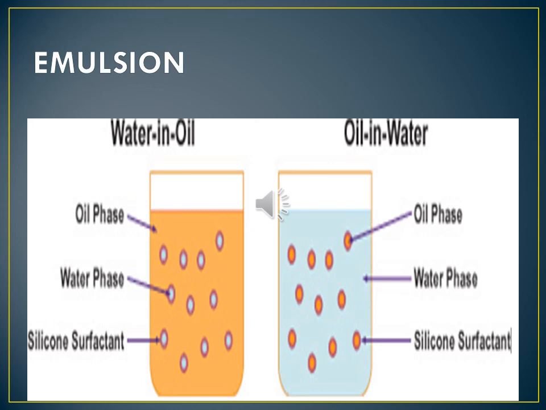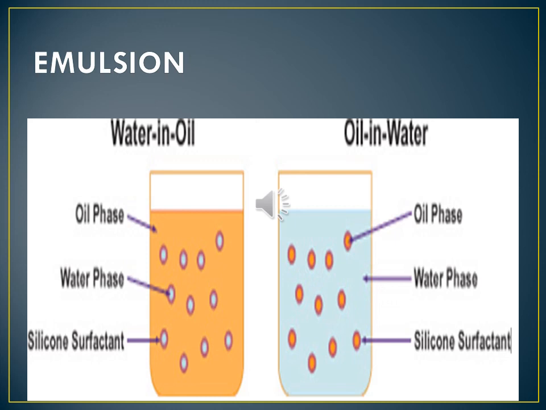This means one type of liquid particles get scattered in another liquid. In other words, an emulsion is a special type of mixture made by combining two liquids that normally don't mix. The word emulsion comes from the Latin word meaning to milk.